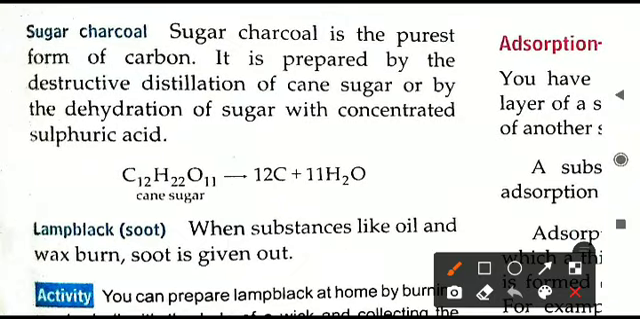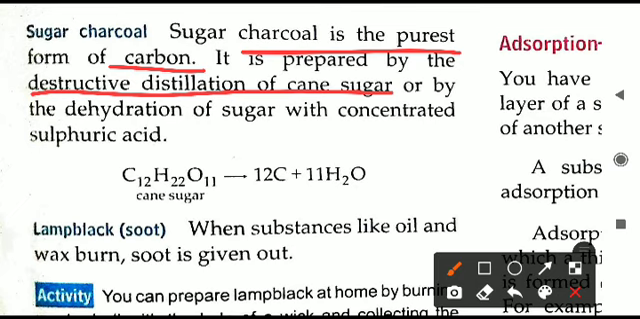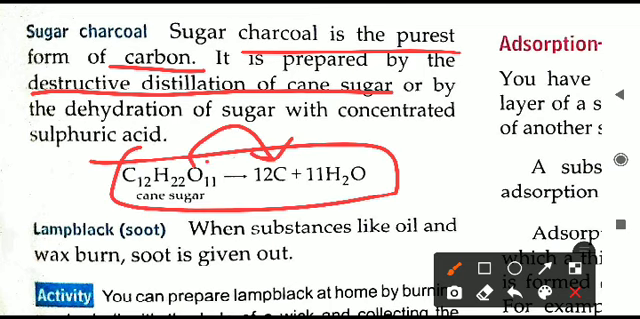In the same way, sugar charcoal also. Sugar charcoal is the purest form of carbon in the amorphous structure, and it is prepared by the destructive distillation of cane sugar. We take cane sugar and subject it to destructive distillation. In this experiment, what will happen? Pure carbon you will get, that is sugar charcoal.